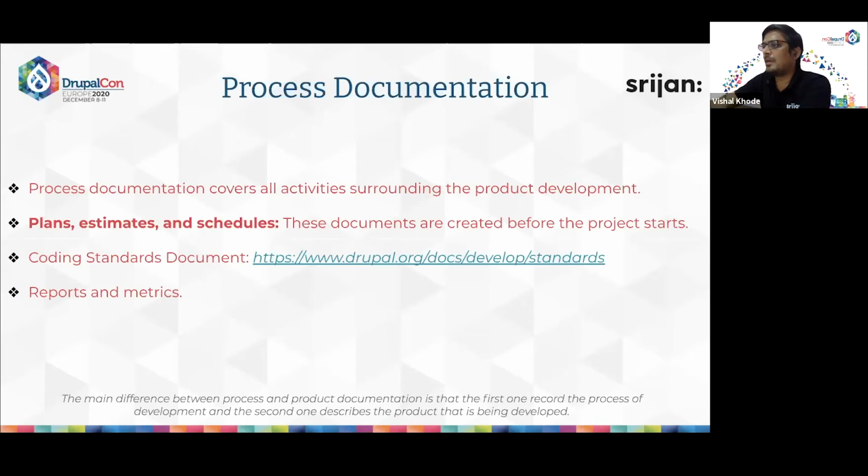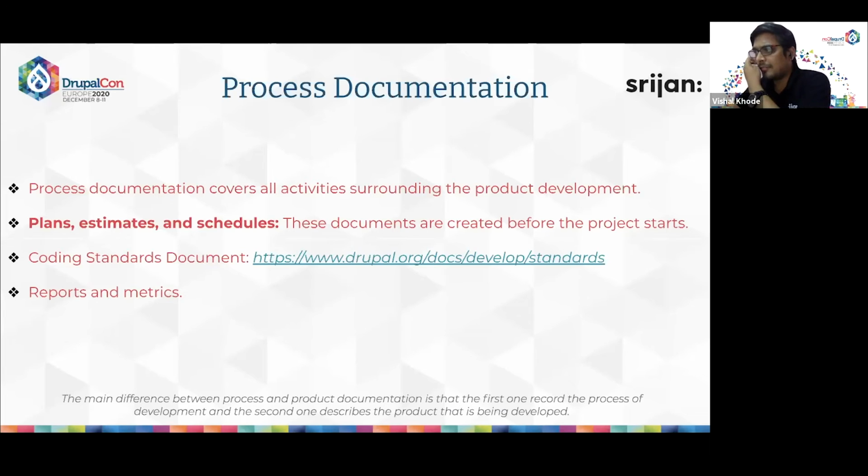The coding standard document should include all the coding and UI or UX standards that the team follows along with the project's progression. For Drupal, we have an excellent coding standard document, and it lists all the coding standards that should be applied to code within Drupal and its contributed modules and themes.